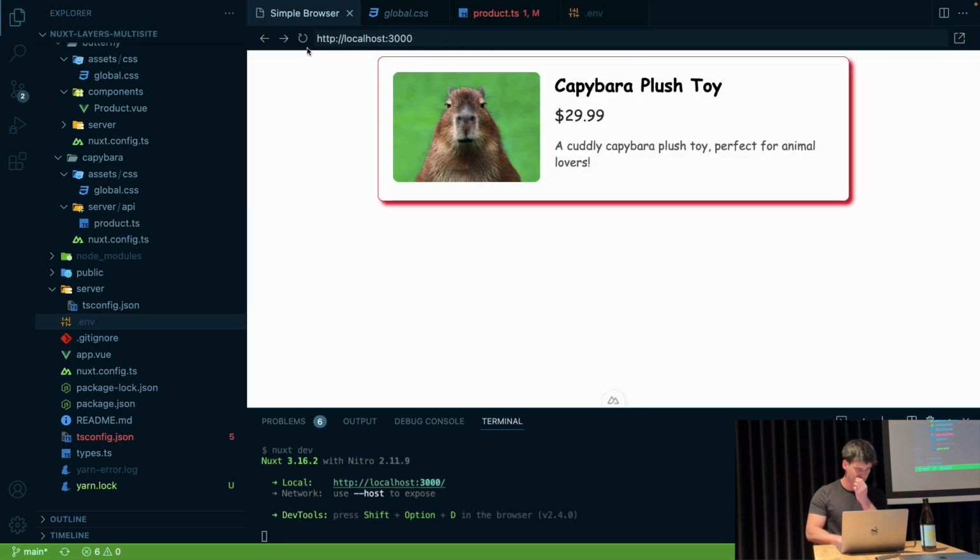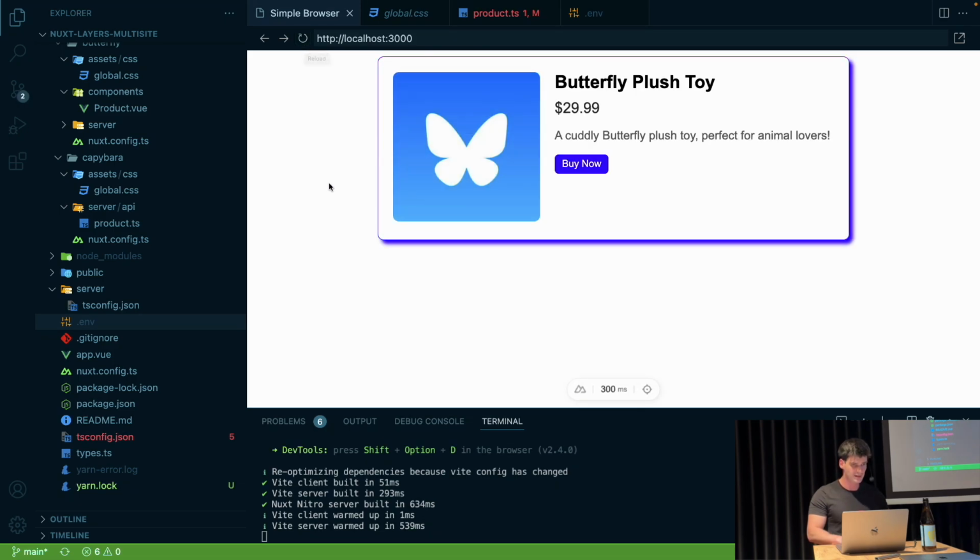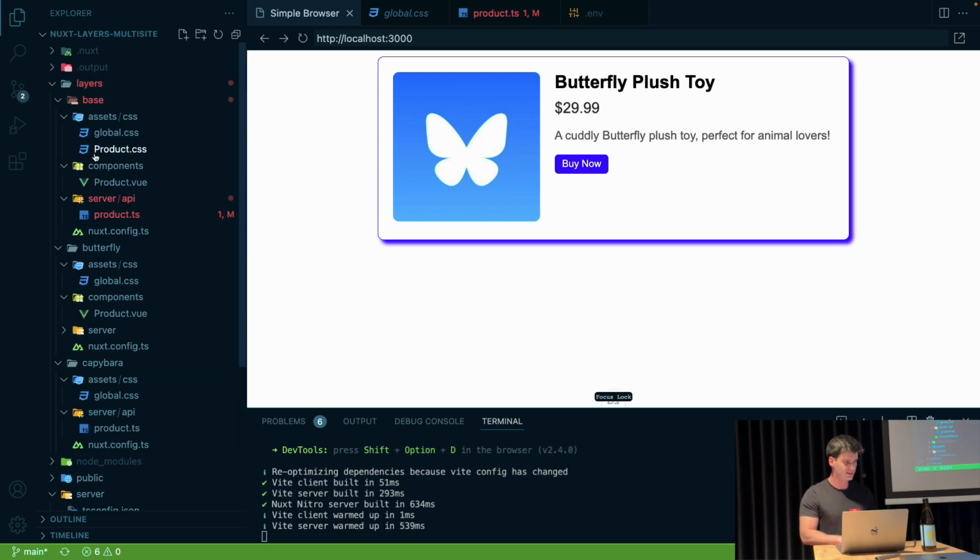And we will have Butterfly. And I will show you how it's all done in a moment. And you see Butterfly doesn't only have a different image, a different description, name, etc., but also has this unique buy now button. So it also differentiates a little bit on a feature. Both stores differentiate from the base with the content and with their accent color. In here, we also have a separate feature. So how it's done, how it's made, right?